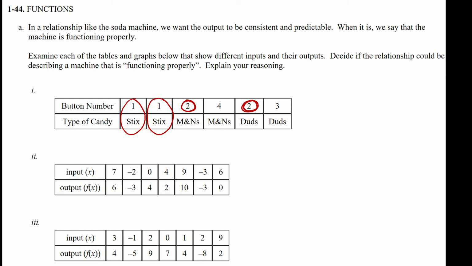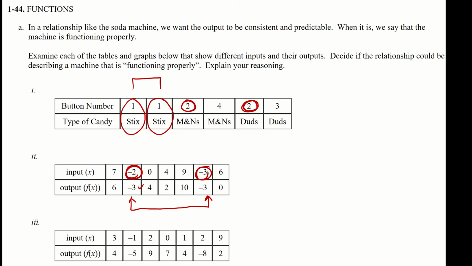The one place where you may say, hey, but I got 2 of the same things right here, right, is this. Okay, this is not a problem, right? Because every single time I enter -2, I'm getting -3. -2 gives me -3. -2 gives me -3. When I enter -3, I'm also getting -3, right? So this is completely fine. This is just like me having 2 different buttons, like right here above with the stick.